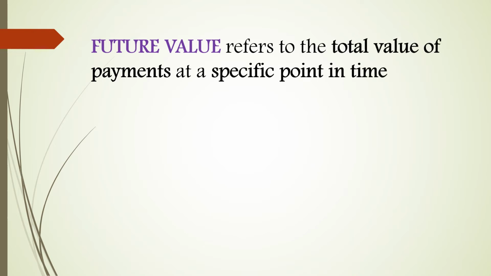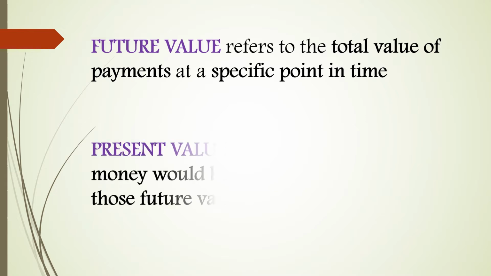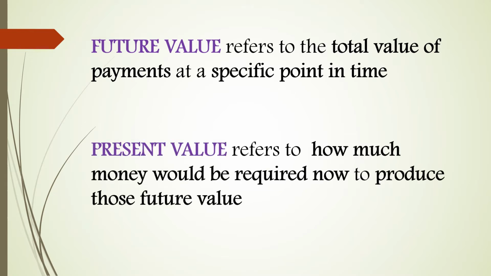So let us differentiate future value and present value. Future value refers to the total value of payments at a specific point in time, future value or maturity value. Present value or principal amount refers to how much money would be required now to produce those future values. So I know that we differentiated these two terms in our last session.